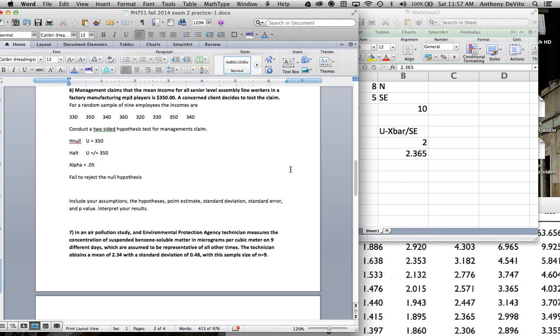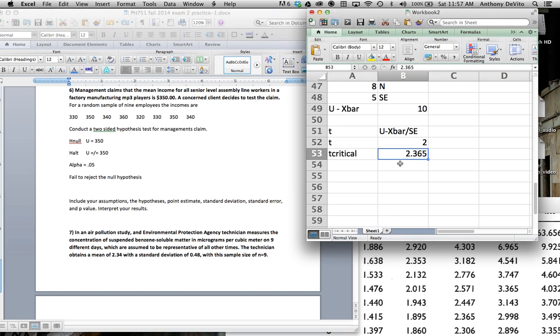It was t instead of z. If we had done z, if it had been a large sample size and we knew the population standard deviation, we could have used 1.96 for the critical value of z. In fact, we could have even gone to the z table for whatever value came up for the number of standard errors apart the two means were, and actually calculated an actual p-value.